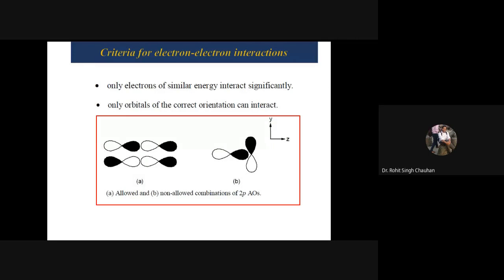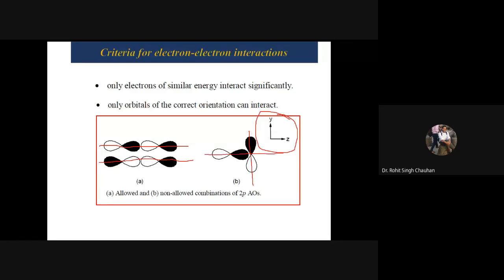Orientation means suppose these orbitals are going in these directions, right? Even though their wave functions are opposite, still it is allowed because the orientation is proper. Here the wave function as well as the orientations are the same along the axis, right? So one is bonding, another is anti-bonding, but they are orbitals of correct orientation. Now here if you see, if I follow this Cartesian axis where Z is lying in this direction and Y in this, now this orbital belongs to which? This is PY, right? And what about this one? This one is PZ.